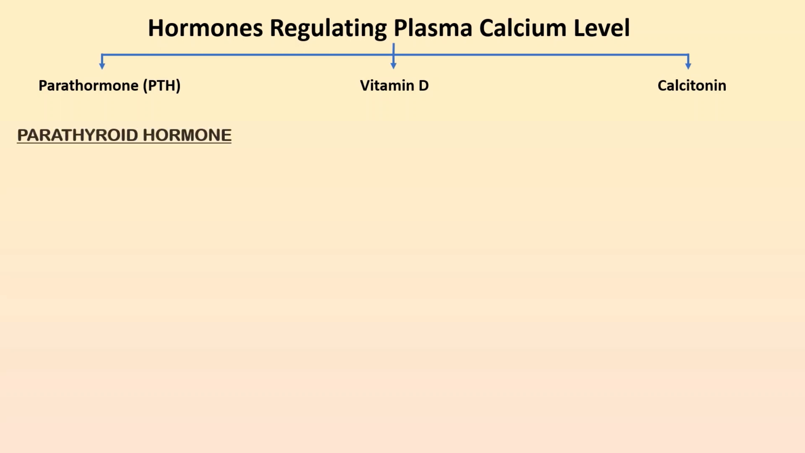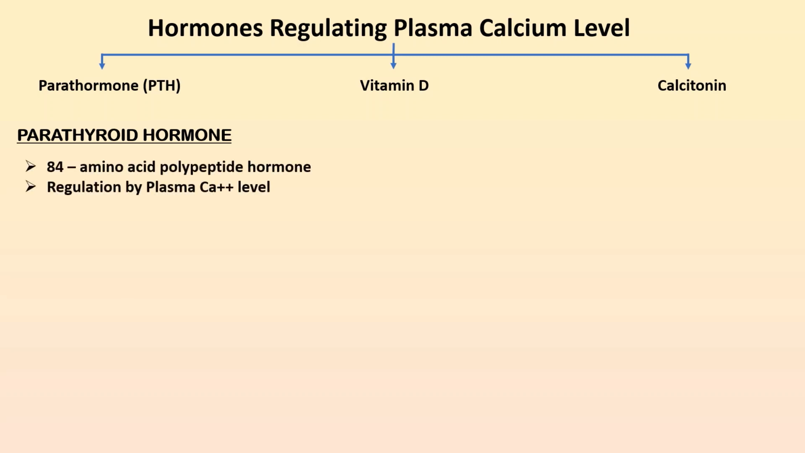First let us see about the parathyroid hormone. This parathyroid hormone or the PTH is an 84 amino acid polypeptide hormone which is synthesized by the chief cells of parathyroid glands. Now how is it regulated? This PTH secretion is mainly regulated by the plasma calcium level.